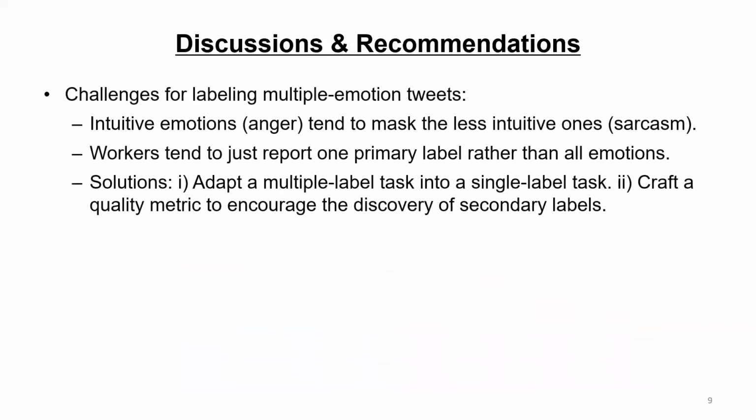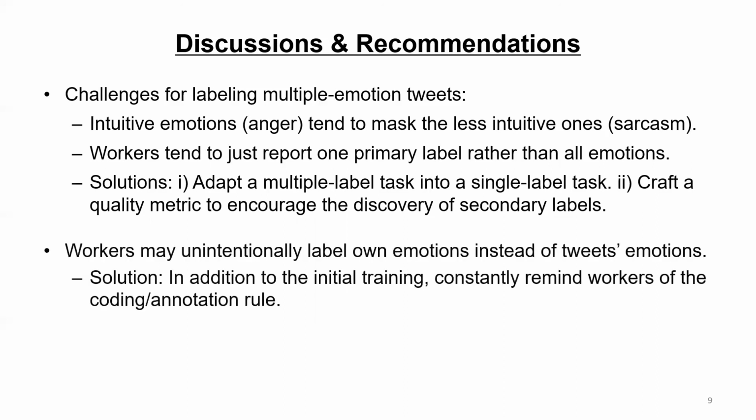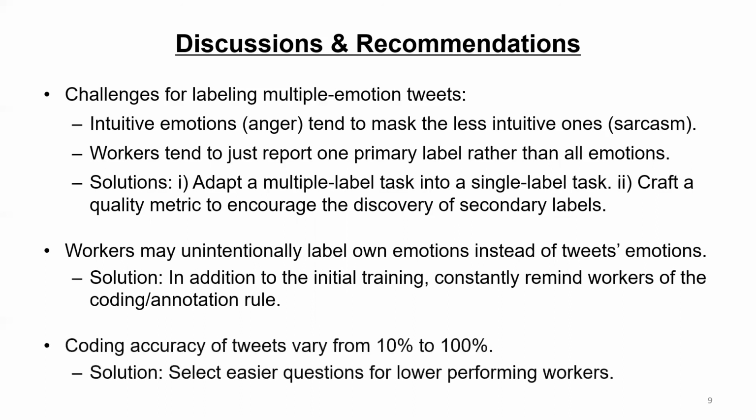In addition to the major results we obtained, we also have some interesting observations related to the tweet dataset that we use for the crowdsourcing task. We found that it can be difficult for MTurk workers to find all emotions in a tweet. We also found that workers may unintentionally label their own emotions rather than identifying the true emotions contained in a tweet. Not very surprisingly, we noticed that some tweets are more difficult to label than other tweets. We have proposed solutions to these issues for the system design of future crowdsourcing tasks.